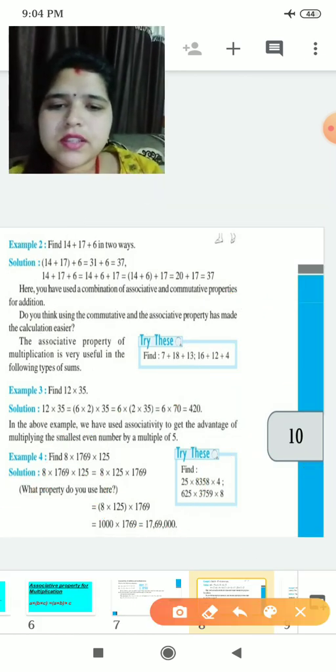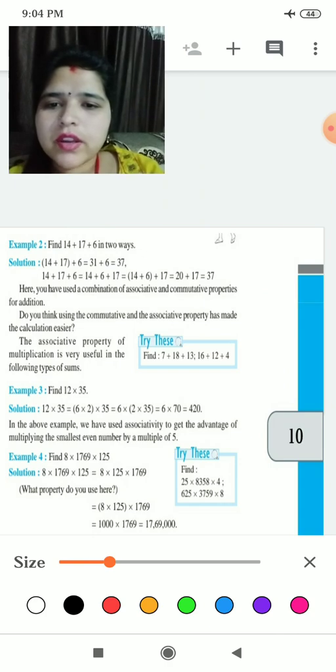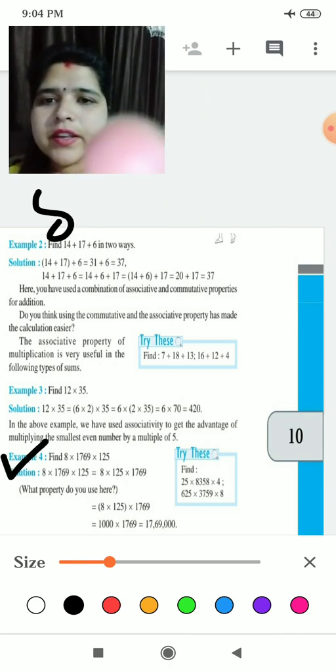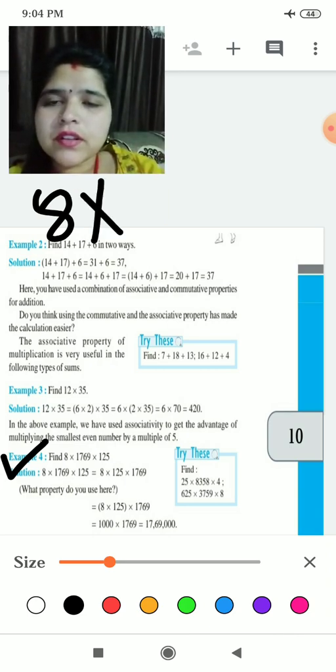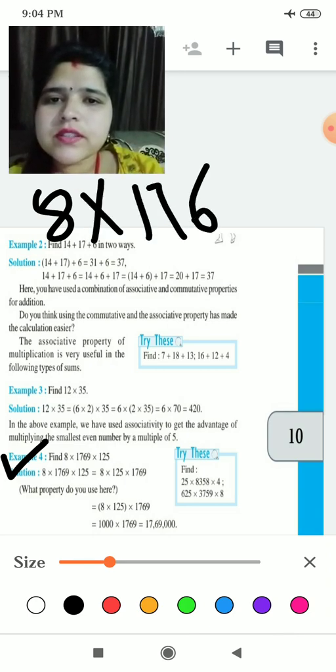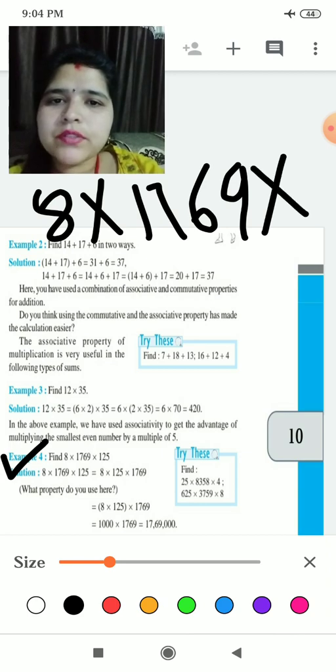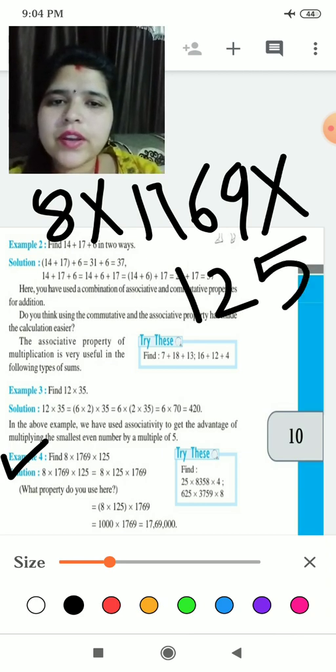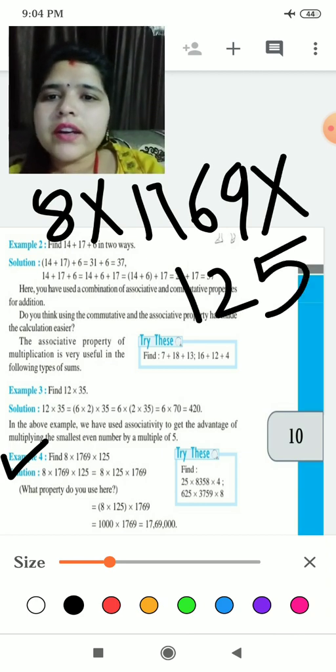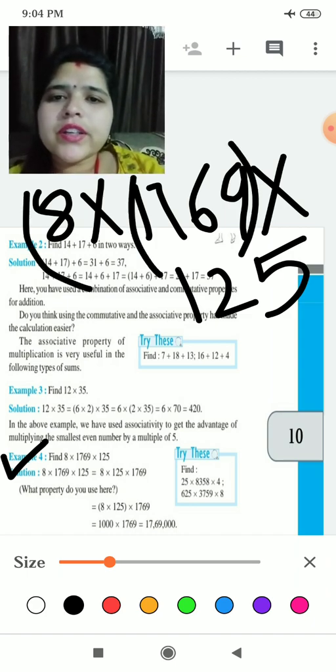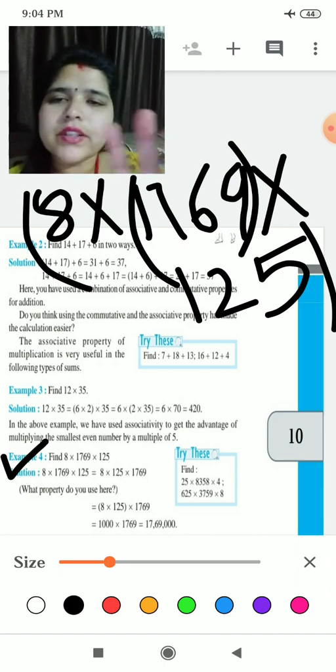Now we can see in this example number 4 that it is given, find 8 multiplied 1769 multiplied 125. Okay, so what is our formula for that? Either you can take this in one bracket or you can take this in one bracket and 8 will be alone.